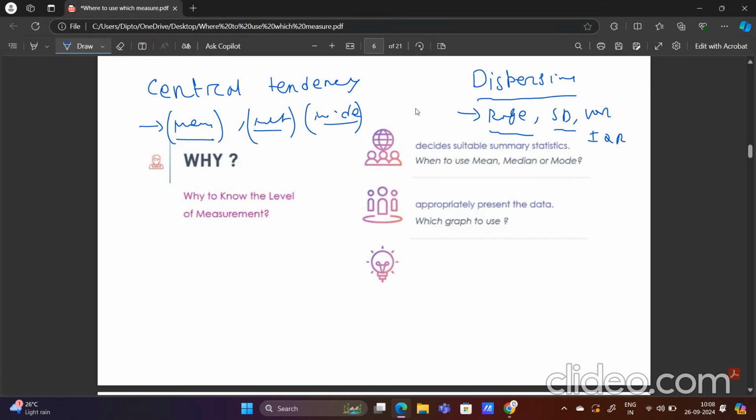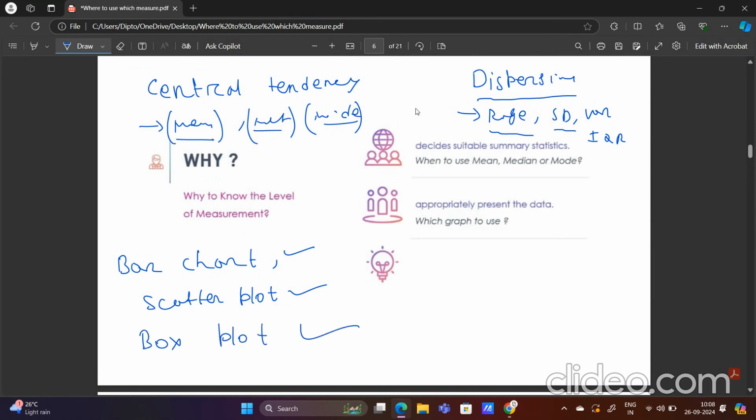Similarly, we know different types of plots like bar charts, scatter plots, box plots, right? On which type of data should we use a bar chart, on which a scatter plot, on which a box plot? That knowledge is also very important. So that's why we have labeled our data in different parts.